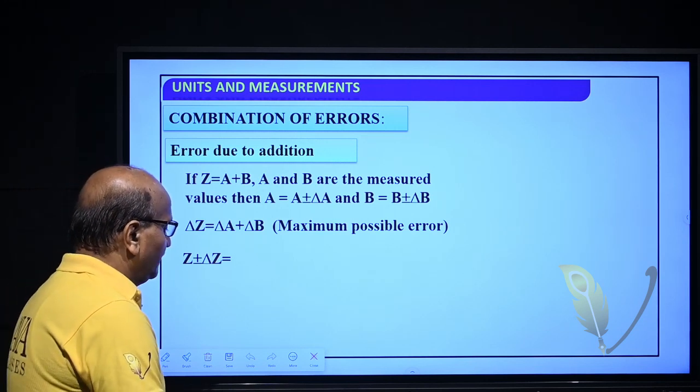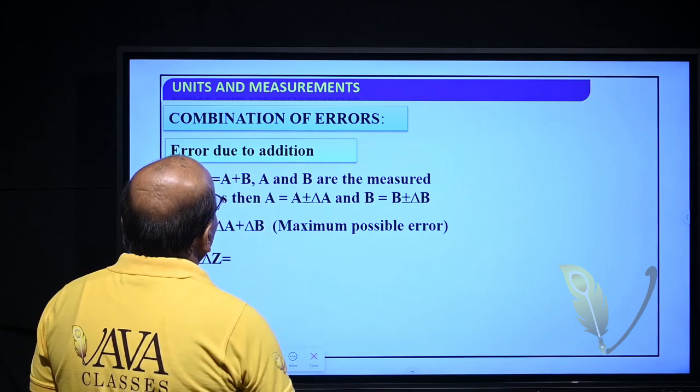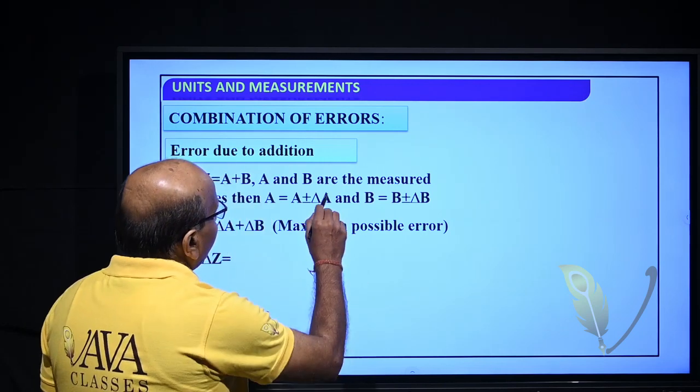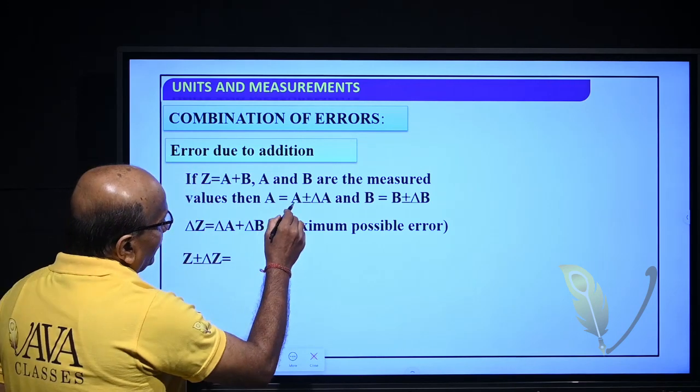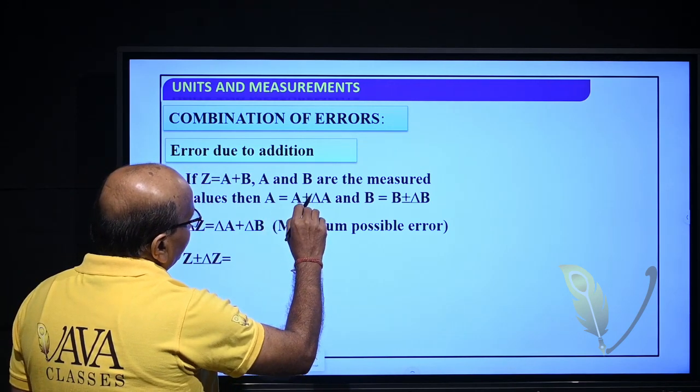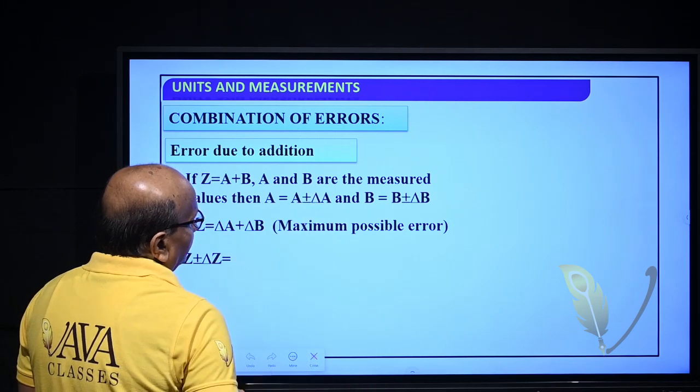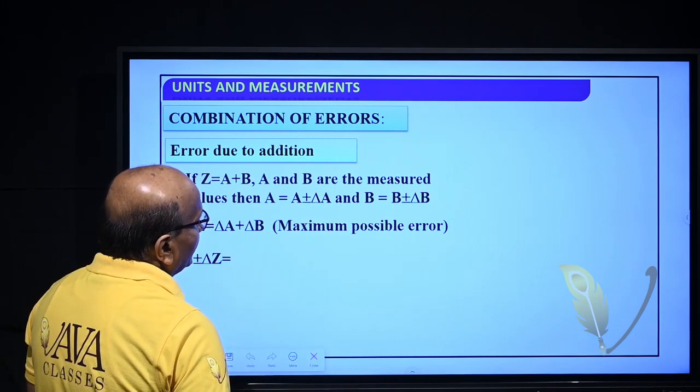If Z is equal to A plus B, and A and B are the measured values, then A is equal to A plus or minus delta A. So, delta A is the absolute error or mean absolute error.